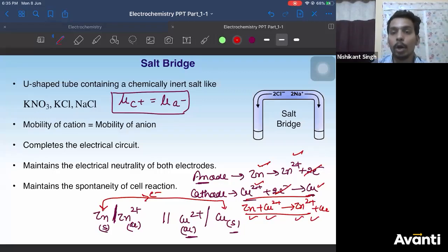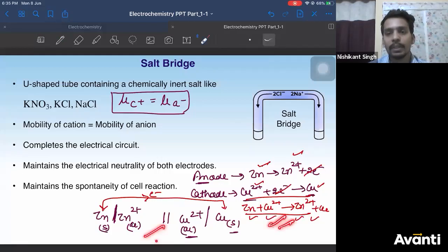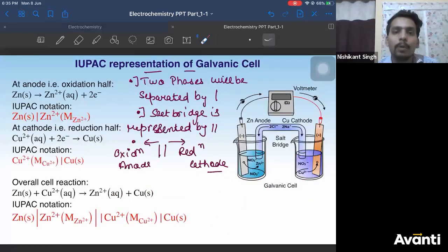So what you should know? You should know from cell reaction how to write cell representation, and from cell representation how to write cell reaction. These two things should be clear, right? Yes. Is this cell representation clear to everyone? Any doubt in this?